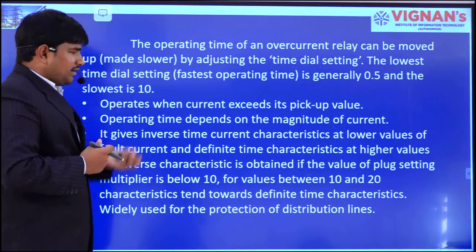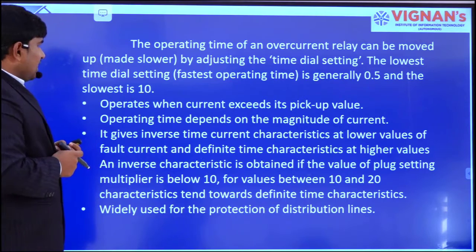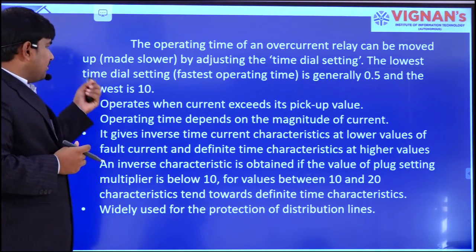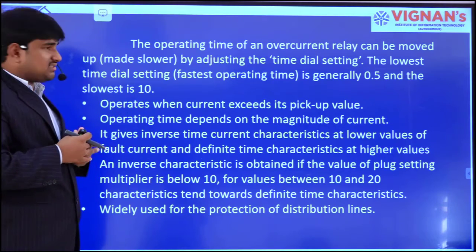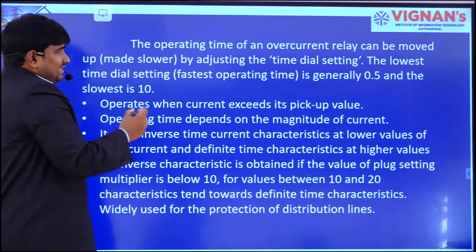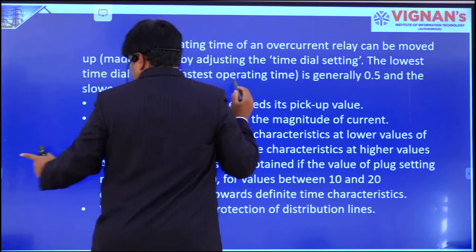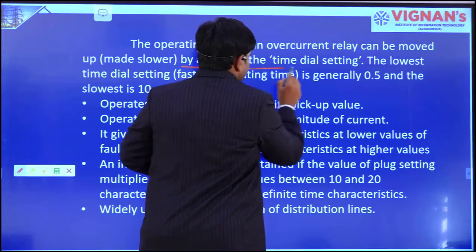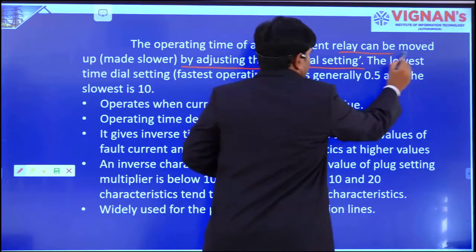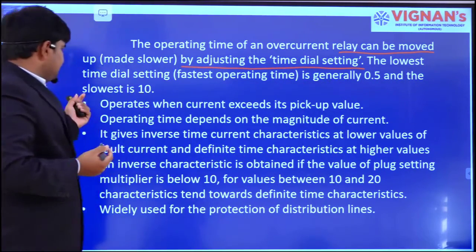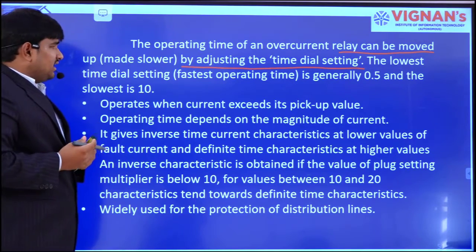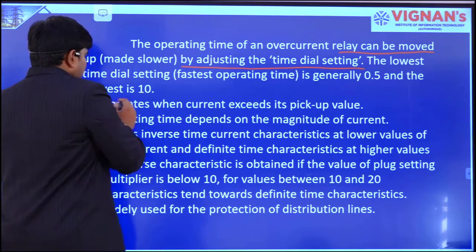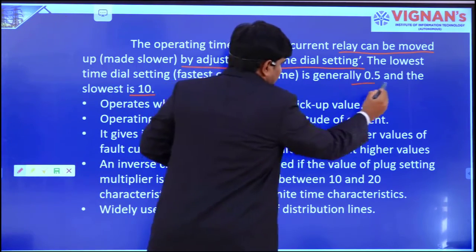Now let us discuss the key points in IDMT type relays. The operating time of an overcurrent relay can be moved up, as we have seen by adjusting the time dial setting, right? The lowest time dial setting is the fastest operating time and is generally 0.5, and the slowest is 10.